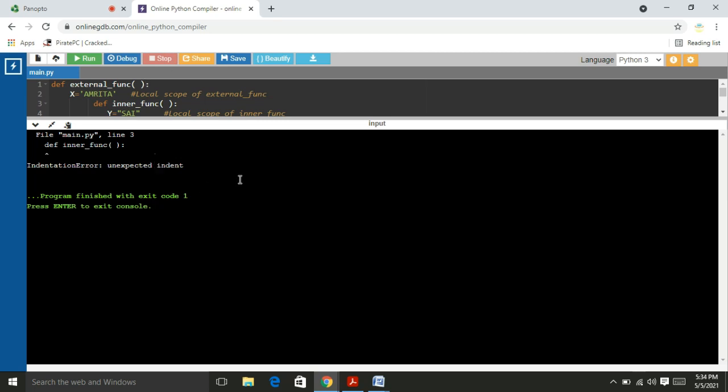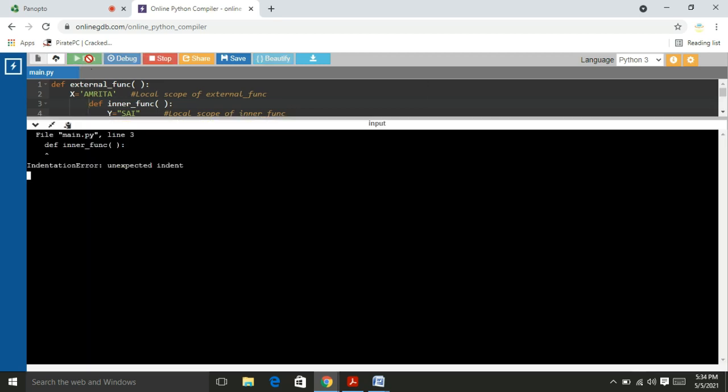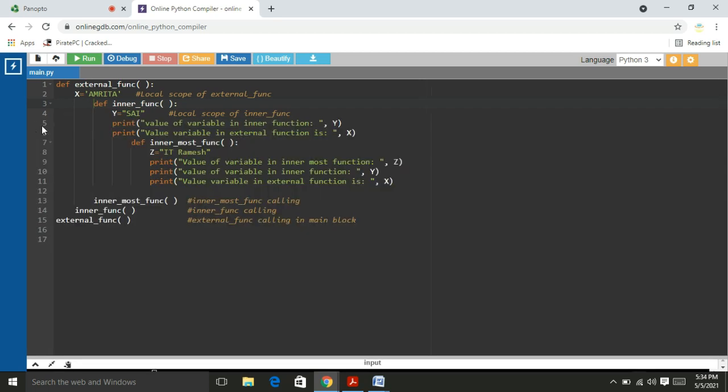Line number 3, definition, inner function, indentation. Now I run again. Some indentation error. Okay, sorry. This is not here, this is here. Right, indentation errors.